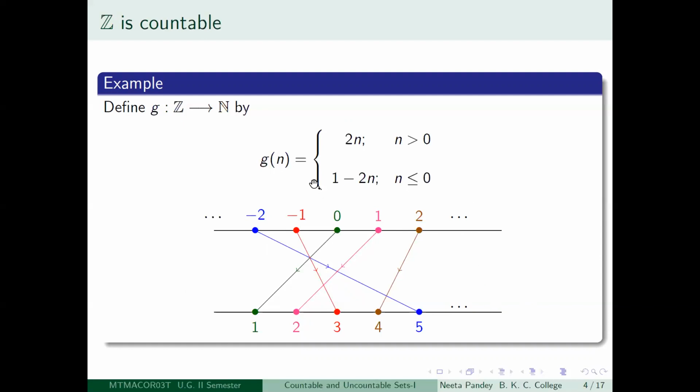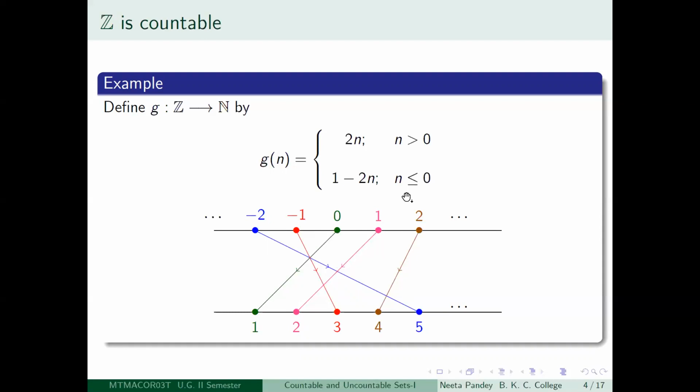Then if you notice, this map G behaves like this: if you take 0, then 0 will map to 1, because you will get the formula 1 minus 2 into 0, so you will get 1. If you look at any positive integer, then it should go to an even positive integer. So 1 will map to 2, 2 will map to 4, 3 will map to 6, and so on.